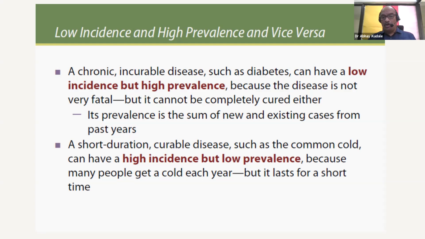A chronic or incurable disease such as diabetes can have a low incidence but high prevalence, because this disease is not fatal, but at the same time it cannot be completely cured either. So its prevalence is the sum of new as well as existing cases from past years. A short duration or curable disease such as common cold, for example, can have a high incidence but low prevalence because many people get a cold each year, but it lasts for a very short time.